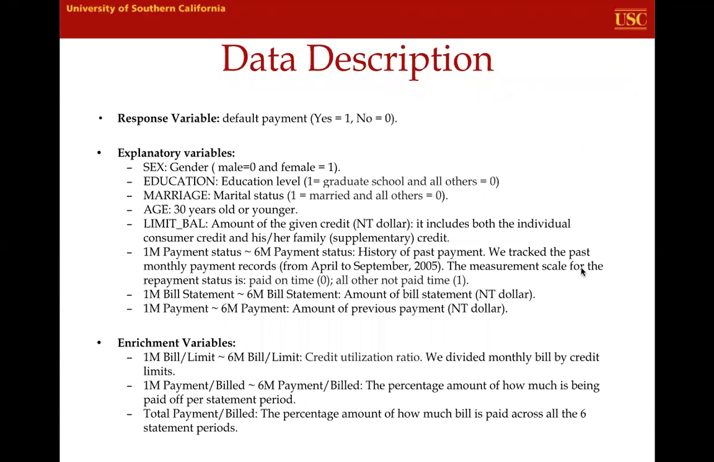Okay, thank you, Chris. So in our research, we employed a binary variable, the default payment, as our response variable. And for the explanatory variables, we have some demographic variables such as sex, education level, marriage, and age. Also, we have the amount of given credit for each data point, the history of past payment, the amount of the past bill statement, and the amount of previous payment.